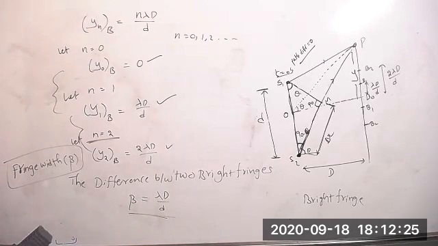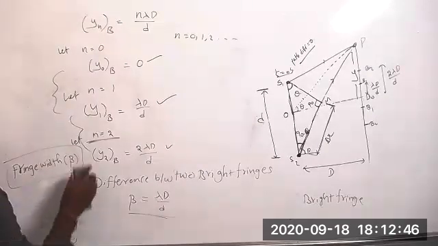Now we will solve dark fringes. Banu Prasad? Yes, sir. Any doubt? Is there any confusion there? No, sir. Understood. Come to dark fringes.